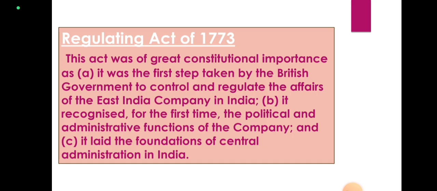Regulating Act of 1773. This act has a great constitutional importance because it was the first step taken by the British government to control and regulate the affairs of East India Company. The British government took responsibility for controlling and regulating the affairs of East India Company.